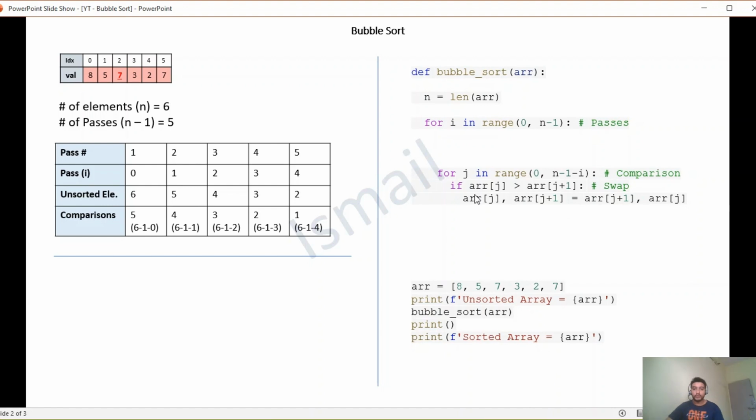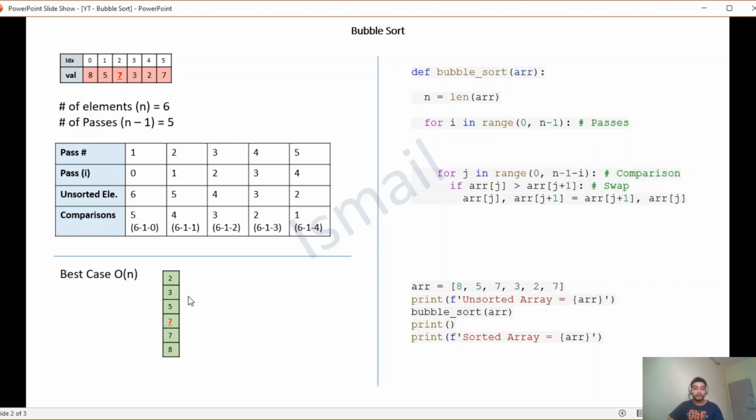Let's optimize our code. Bubble sort has a best time complexity of big O of n. This occurs when the list is already sorted. However, with the current code, even a sorted list will go through n minus 1 passes and perform all those unnecessary comparisons. The first pass alone is enough to determine if a list is sorted or not. Let's see how.